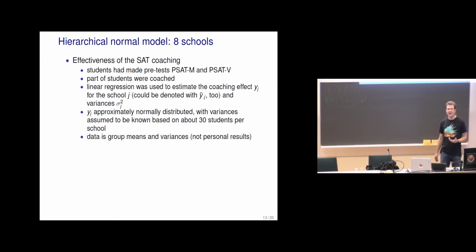Now, instead of looking directly at how the score for each student changed, or what was the initial score and the afterward score, linear regression was used to estimate the coaching effect for school j. This simplifies so that instead of looking at all the individuals, we just look at the average effect in each school.